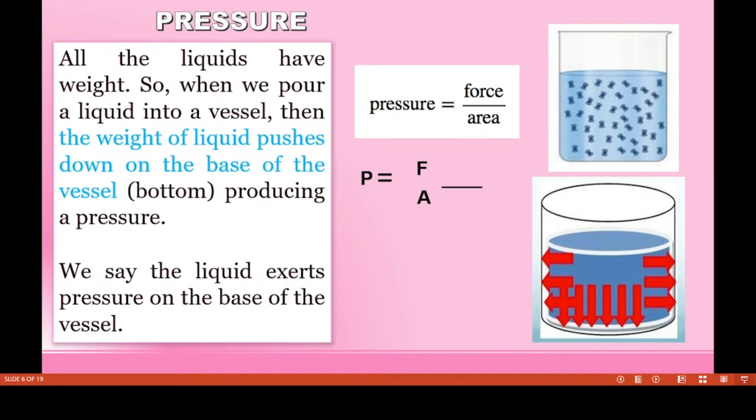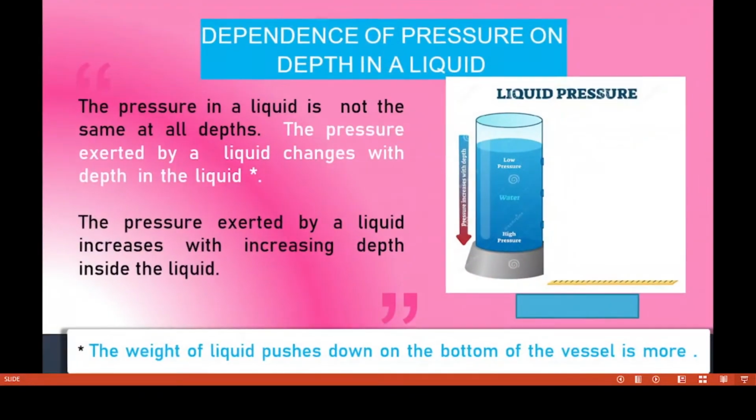All the liquids have weight. So when we pour liquid into a vessel, the weight of the liquid pushes down on the base of the vessel. You know the pressure is produced on the bottom of the vessel. We say the liquid exerts pressure on the base of the vessel. Pressure equals force per unit area.